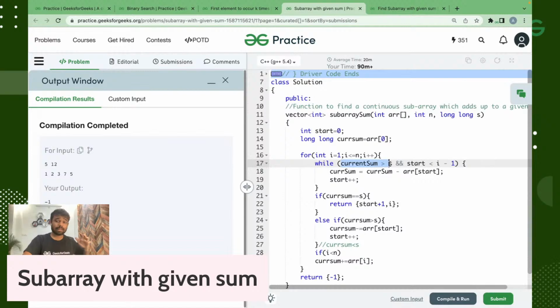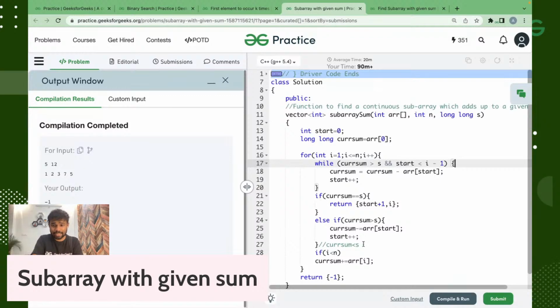s. मतलब जब तक हमारा करंट सम जो है, जब तक हमारा करंट सम ग्रेटर है, बड़ा है हमारे रिक्वायर्ड सम से, तब तक हम लोग स्टार्ट को माइनस करते जाएंगे. कब तक? That will also be the case that the start will always be before I. That was wrong which we were doing. That was quite missing. Yeah, exactly. That is what we will do.